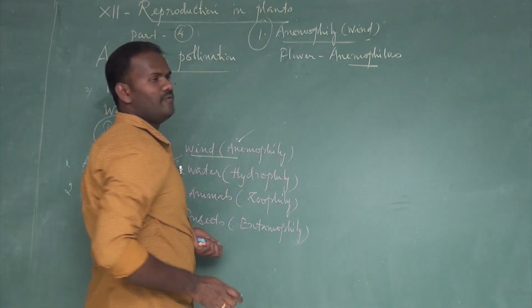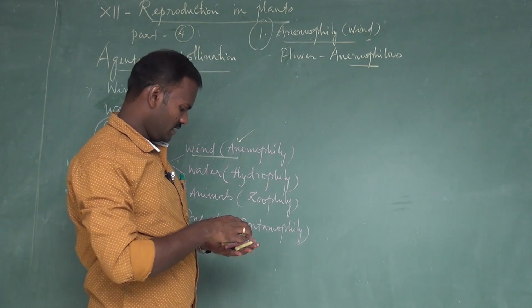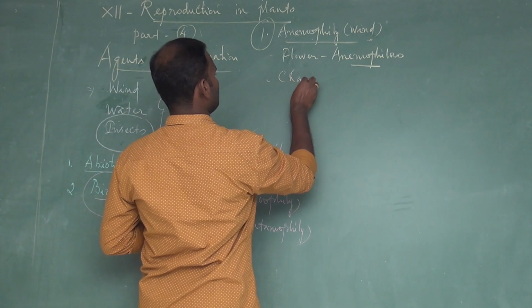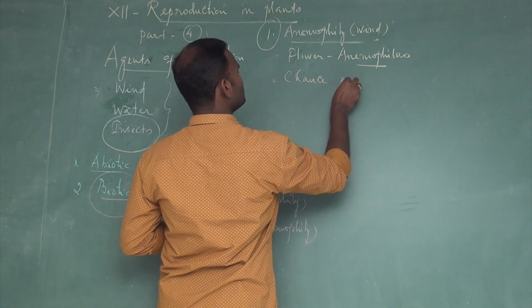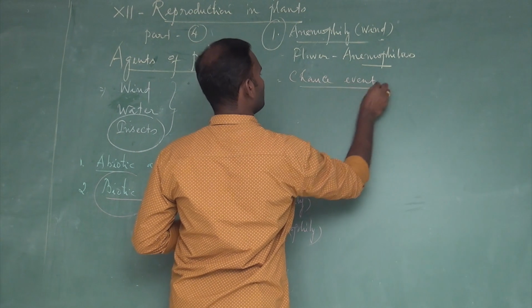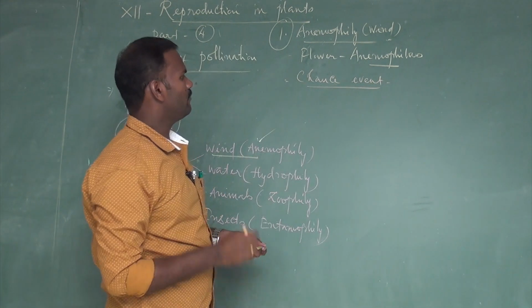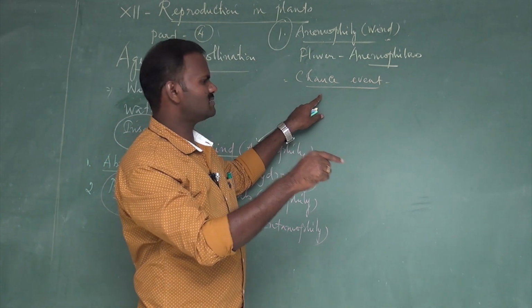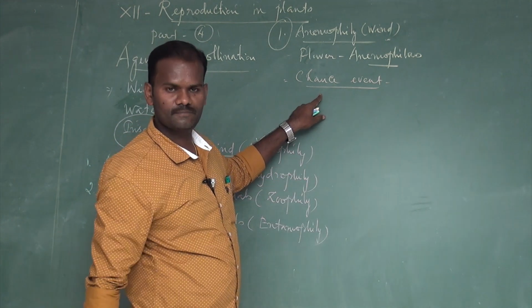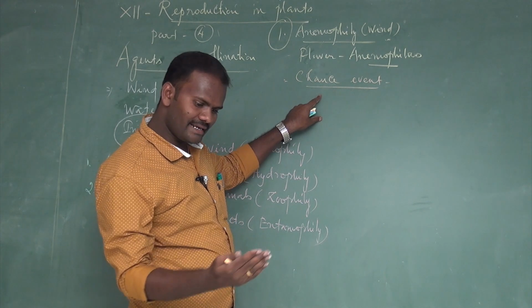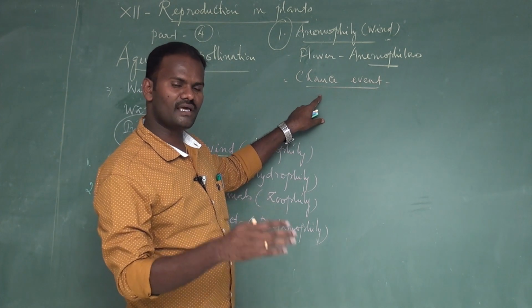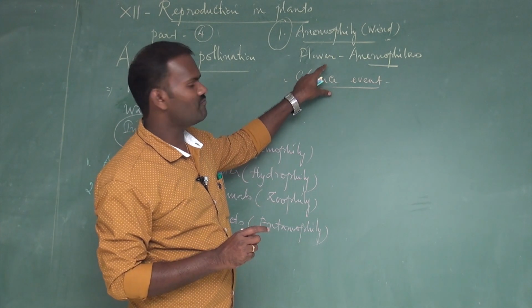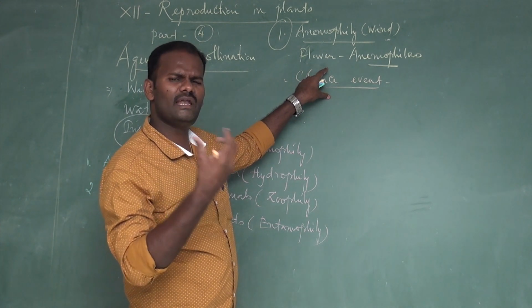In this type of pollination, it is a chance event, because the pollen grains may not reach the target stigma effectively. During their transit a lot of pollen grains are wasted. That is why wind-pollinated flowers produce an innumerable number of pollen grains.